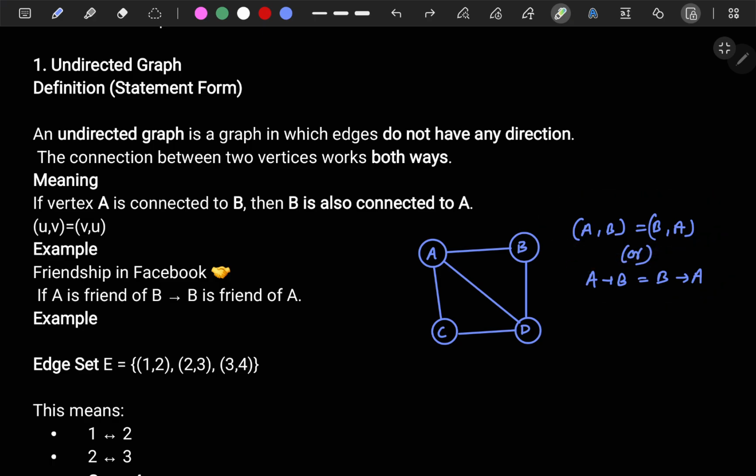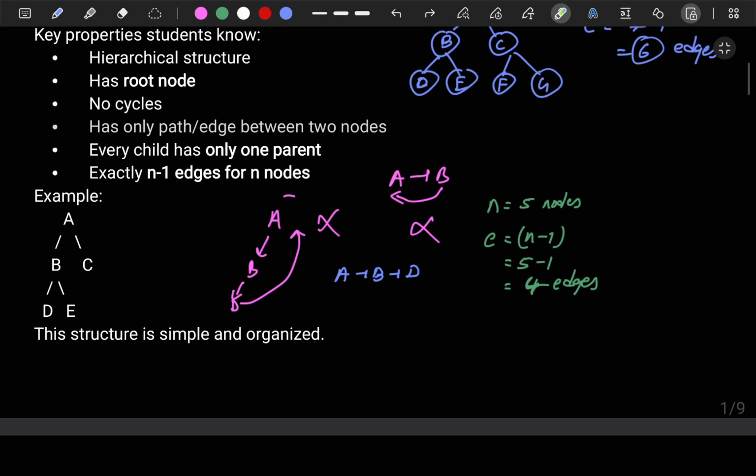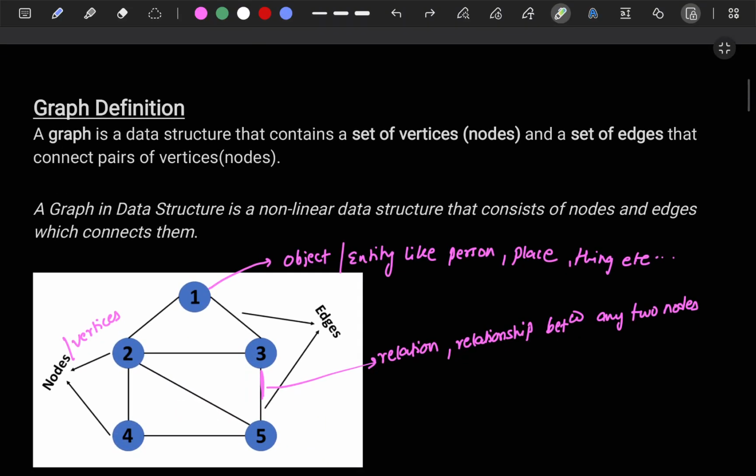A real-world example is friendship on Facebook. If A is a friend of B, then B is also a friend of A. So this is the best example. Friendship will not happen in one direction. If A is a friend of B, then B is also a friend of A. Fine. Now, I told you that I will explain this particular definition later.